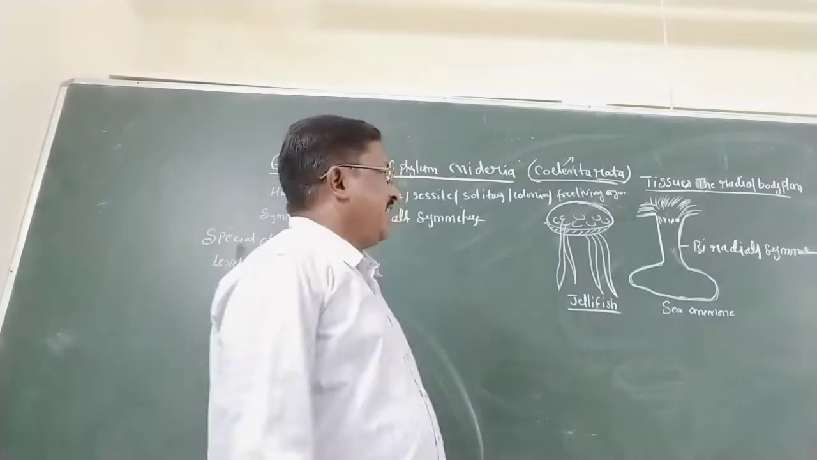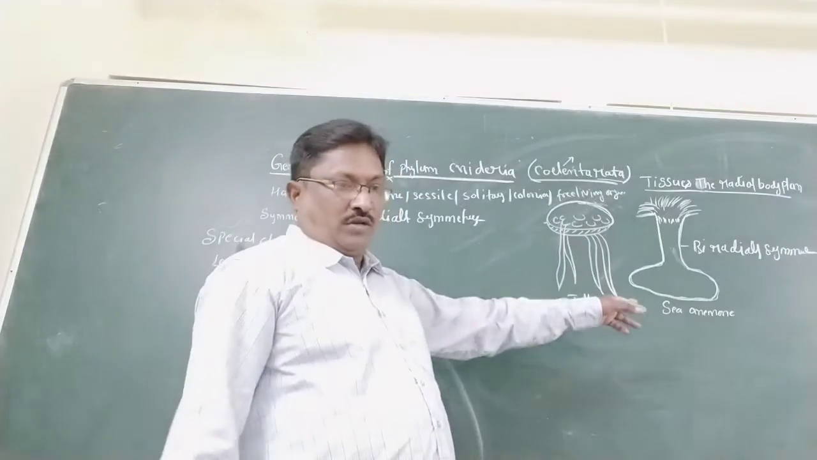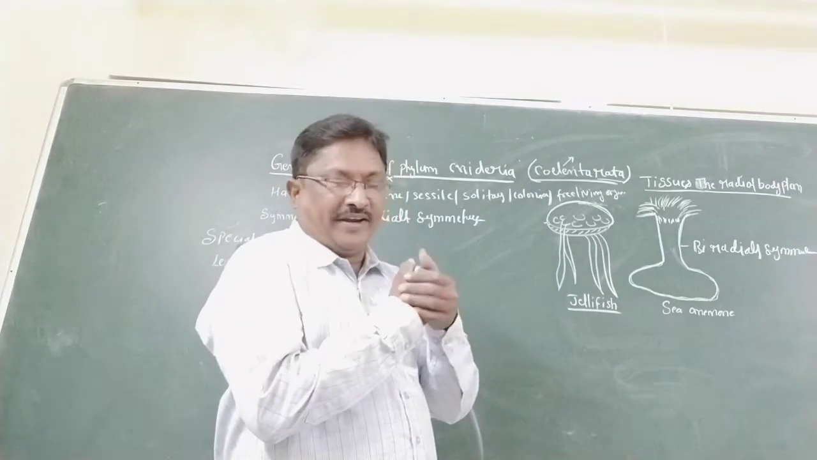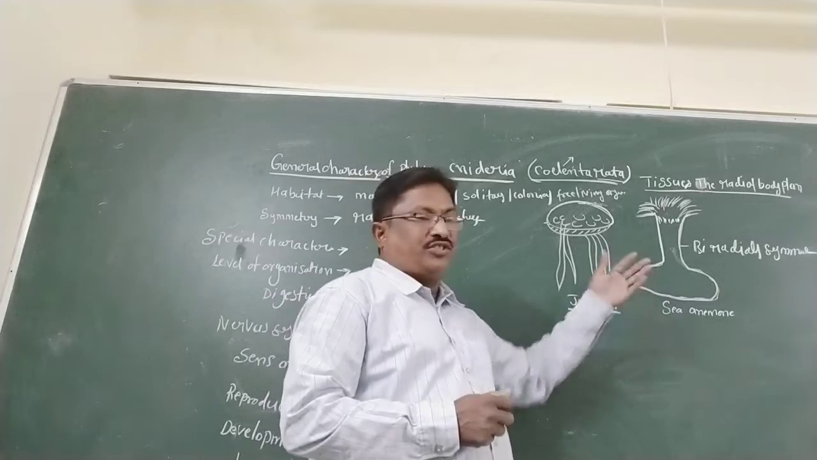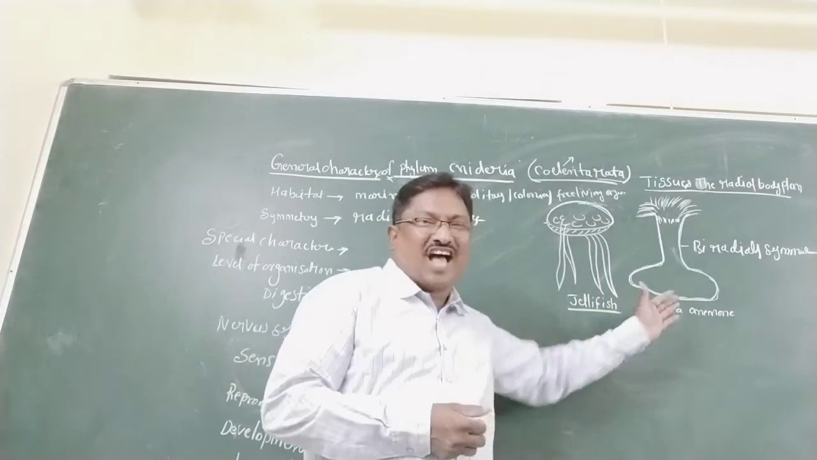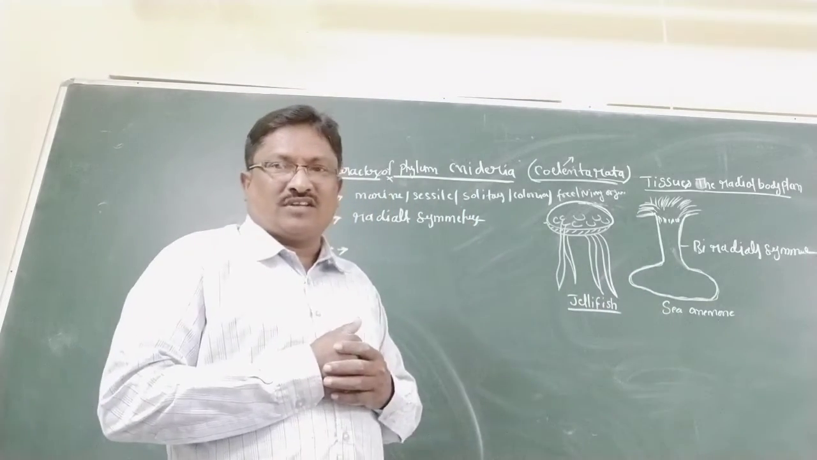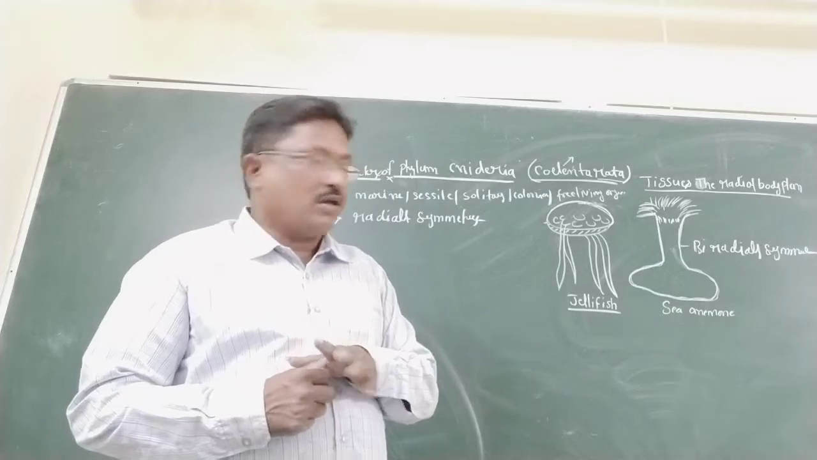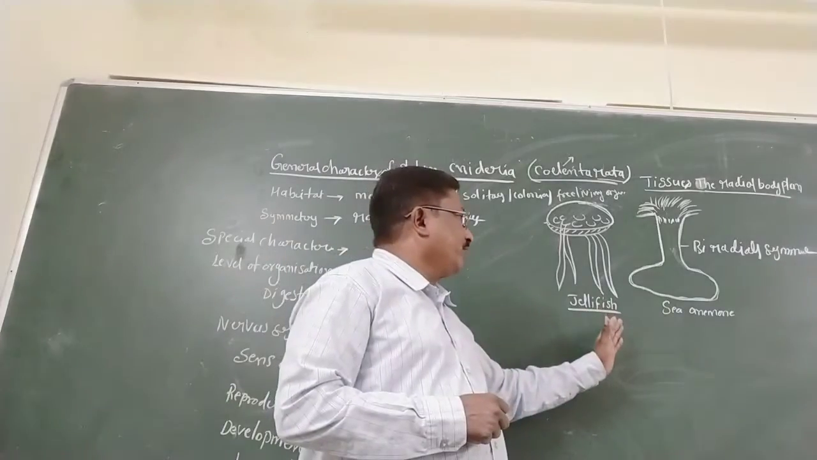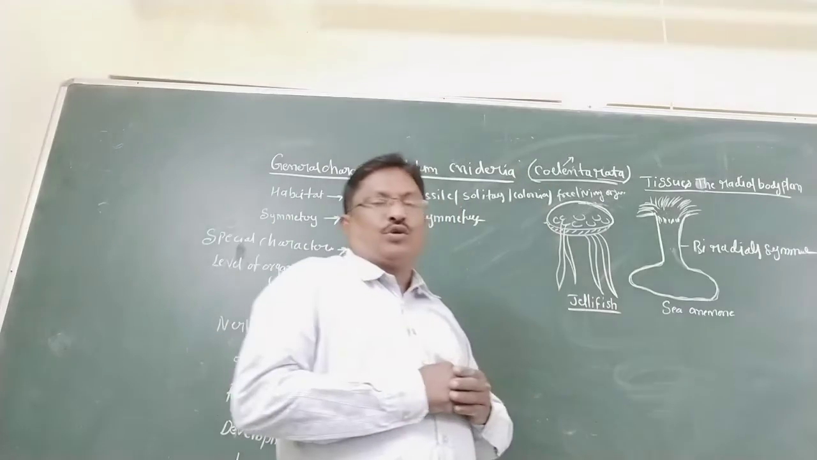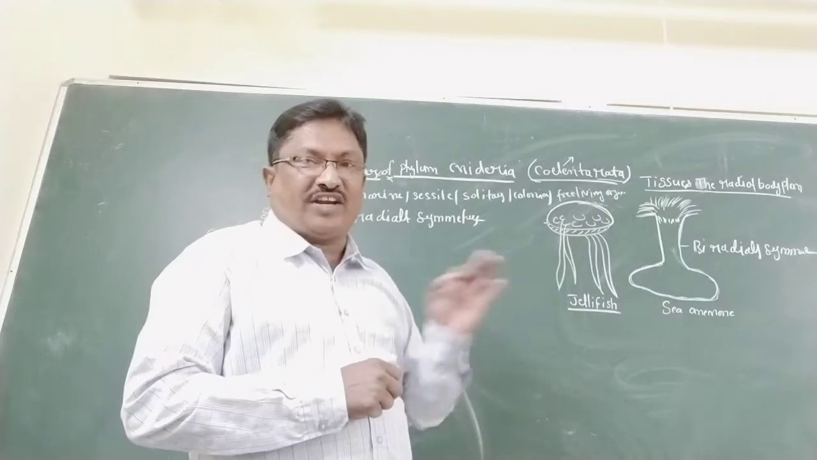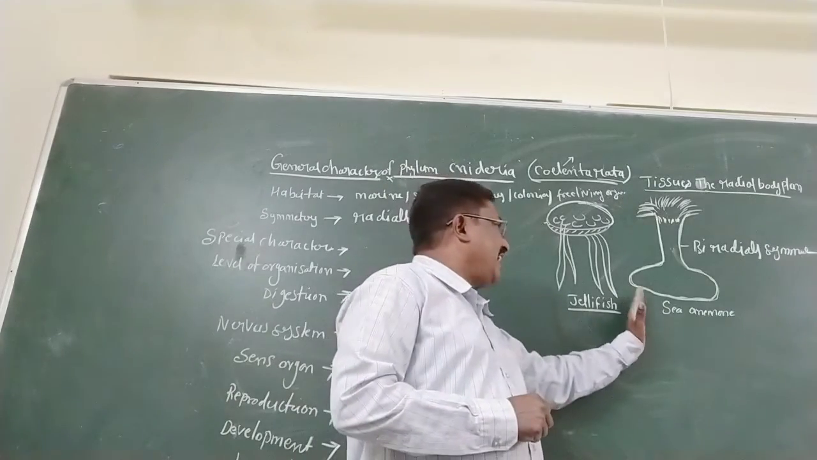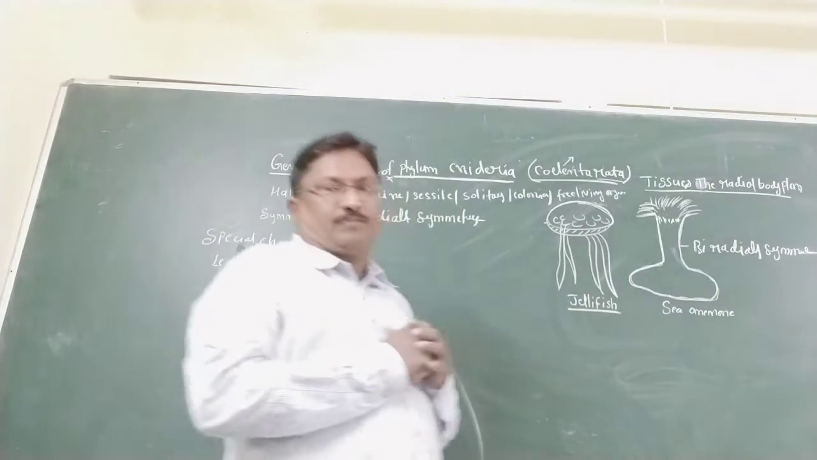Biradial symmetry, especially in sea anemone. Sea anemone is biradial. Sea anemone is otherwise called Adamsia. The class is Anthozoa. Most students in first year intermediate, for those studying, the Anthozoa character is very important.